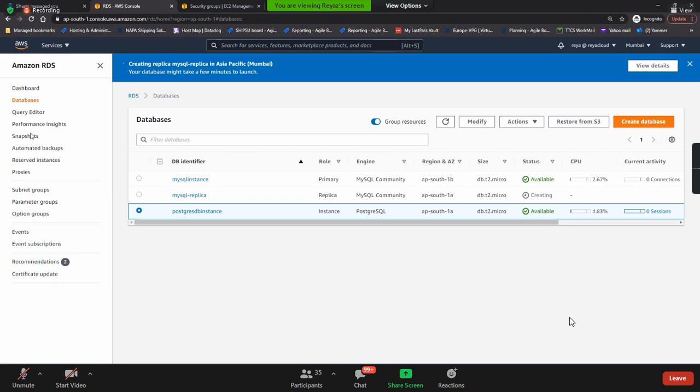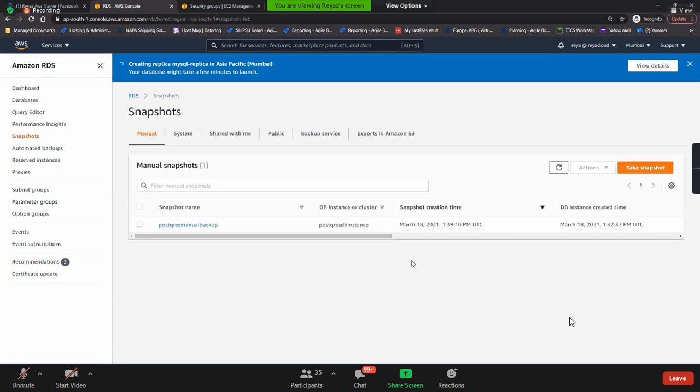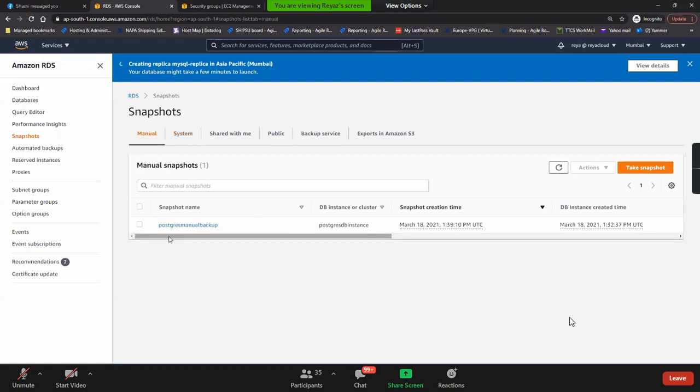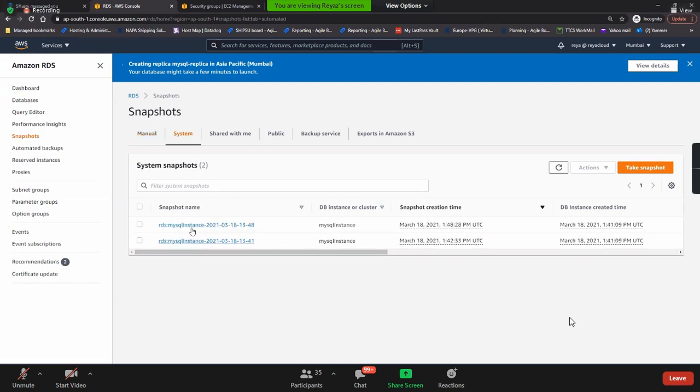Got that? And snapshot. Just now we have discussed this snapshot, guys. See, this is a manual snapshot that we have taken, and AWS will also take the system automatic snapshot. See, MySQL instance. So initially, when you select this, it has created two snapshots here. All the snapshots were manual snapshots. You can see it here. System snapshots and automated snapshots are both the same.